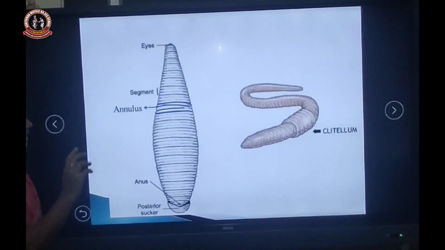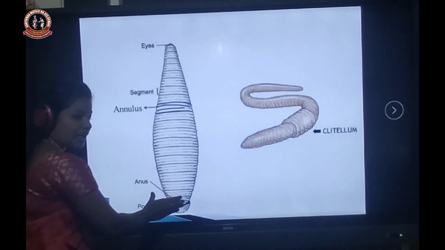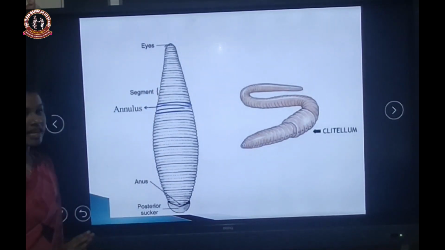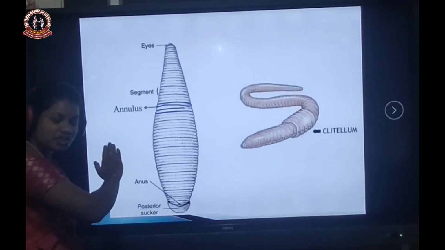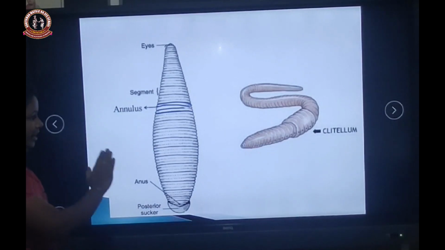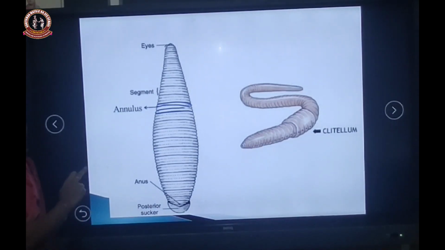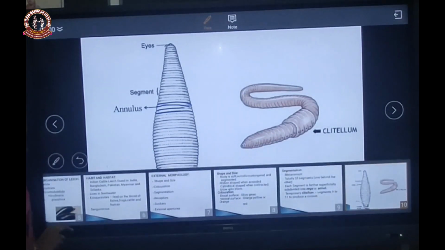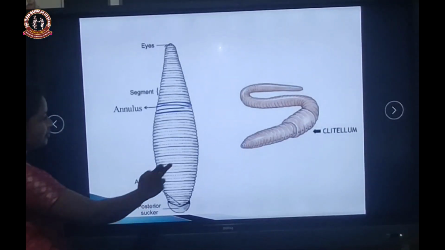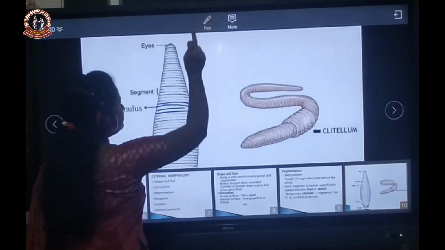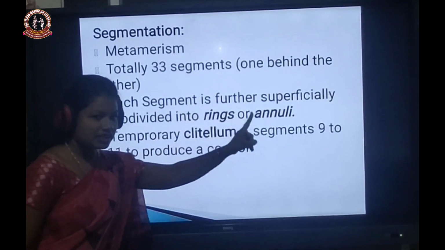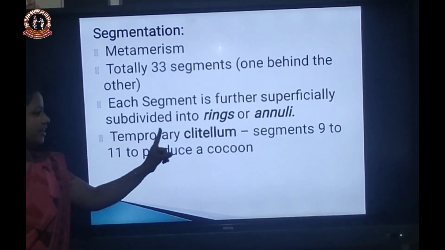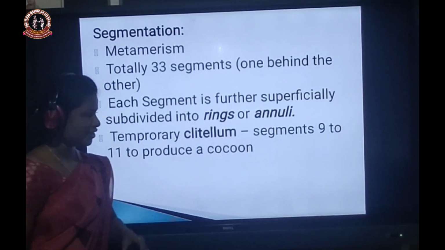So the segments are present one behind the other, totally 33 segments, and each segment is further superficially subdivided into rings or annuli.